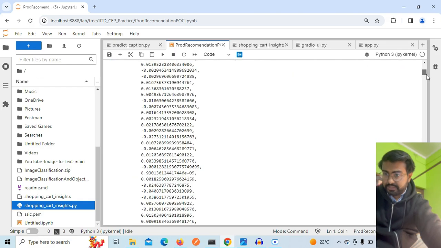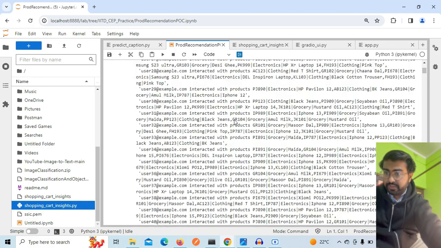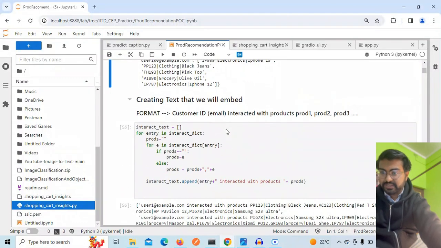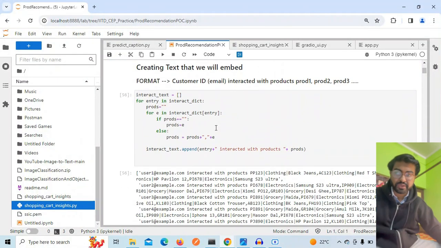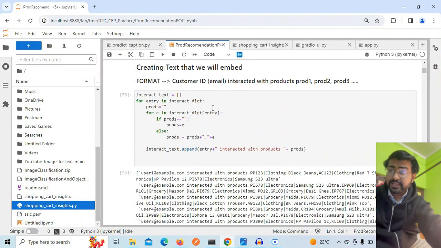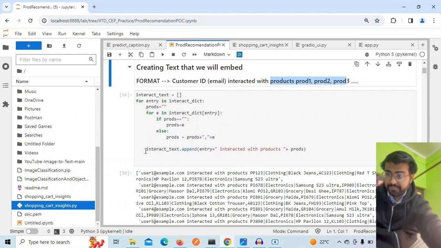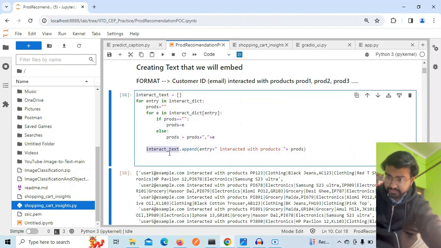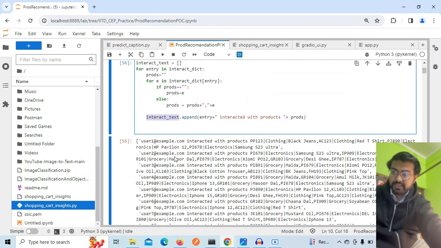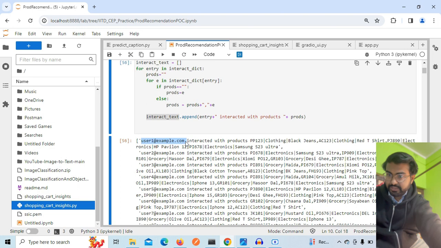Now with this dictionary, I am going to generate the text that I was talking about in the demonstration in the board work. The format is: customer ID, this email has interacted with these products. So these are the products that they have interacted with. I have created this in a list, and this text has been appended in this interact text list. So I am creating this text.